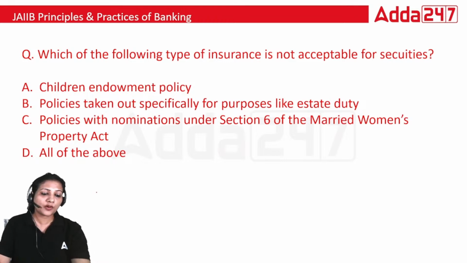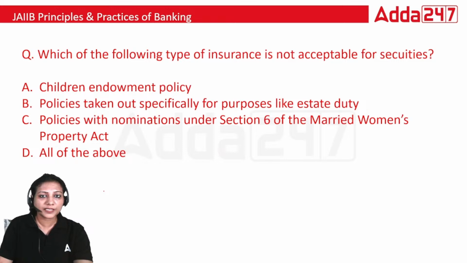Which type of insurance is not acceptable to the bank as security? Is it children endowment policy, policies taken out specifically for purpose like estate duty, policies with nominations under section 6 of the Married Women's Property Act, or all of the above?